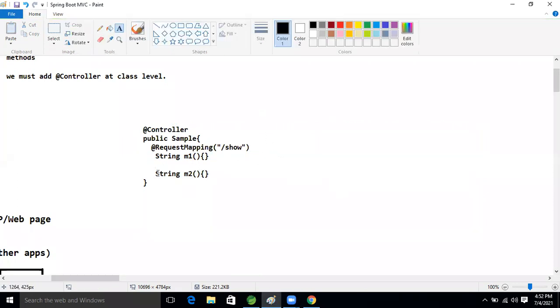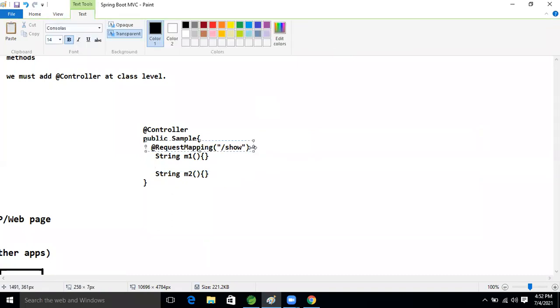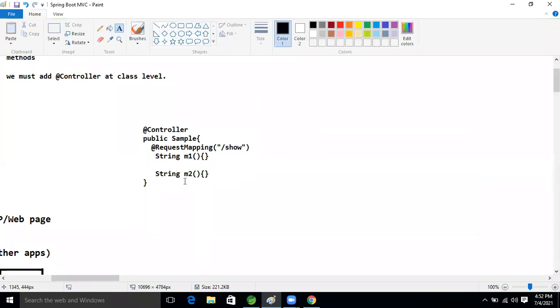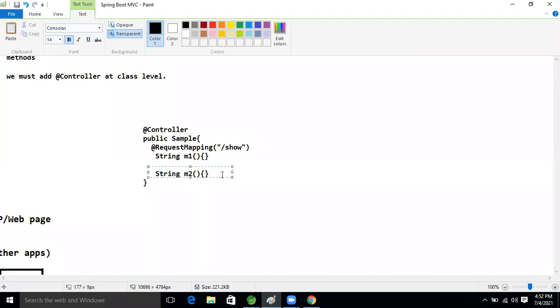Why? Because unless we put @RequestMapping on top of the method, our IOC container will not treat this method as a request processing method. Our IOC container will ignore it.